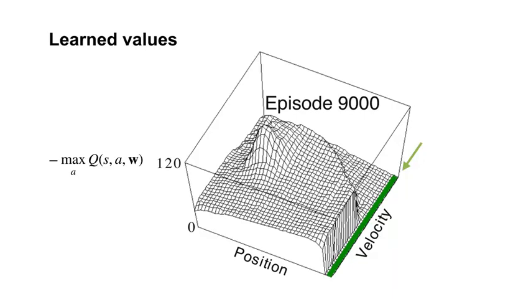Near the goal, if the velocity is large enough, the agent can directly drive out. However, if the agent is near the goal but the velocity is too low, it will take many steps to escape. This is because the agent must first go back down the hill and up the left side again to gain enough momentum to escape. The peak corresponds to the start states, where it takes around 120 steps to reach the flag. This green trajectory reveals the path taken through the state space by the learned policy.